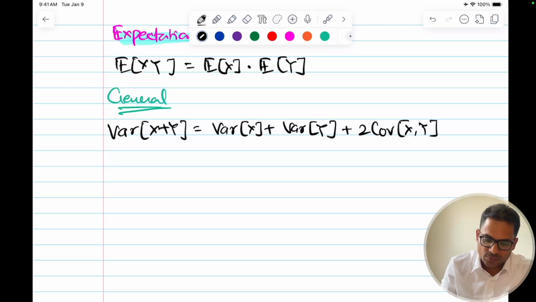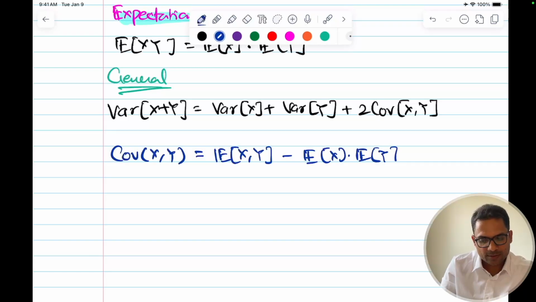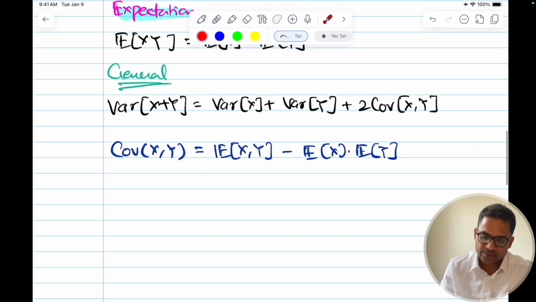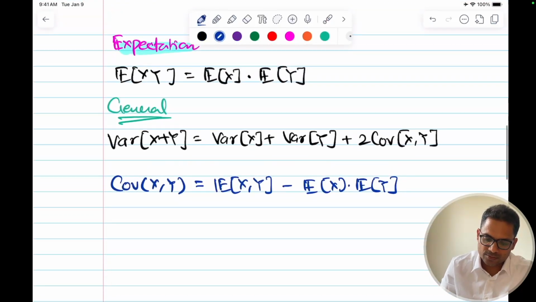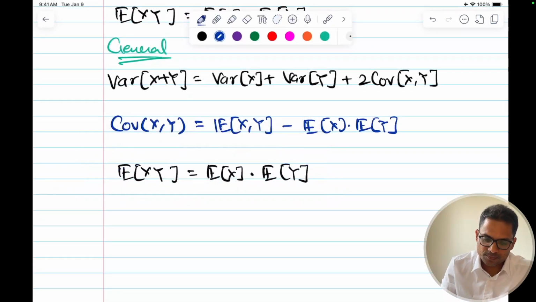So what do we know about the covariance? Covariance of x comma y is equal to expectation of xy minus expectation of x into expectation of y. But for independence, we know if this is independent, these two terms are equal.